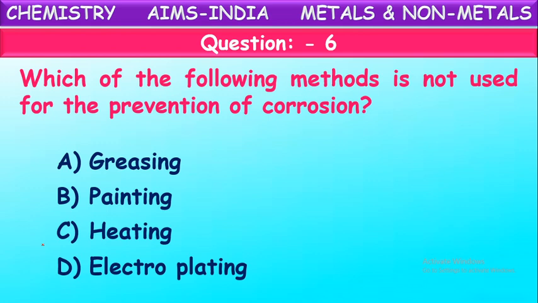Generally, greasing or oiling is used, even painting is also used, and even electroplating is also used for prevention of rust or corrosion. But heating is not used. Even though you heat, after cooling, they will again be corroded or rusted. So heating is not used in prevention of rusting.